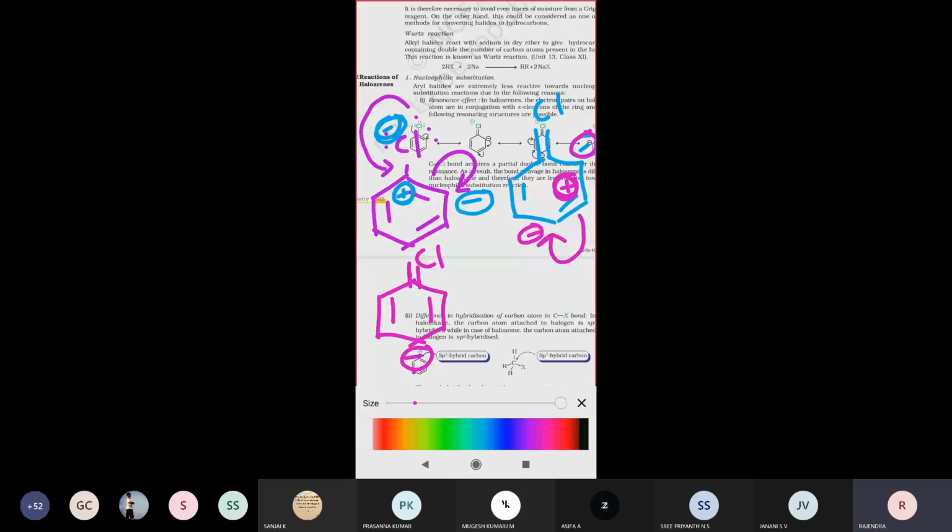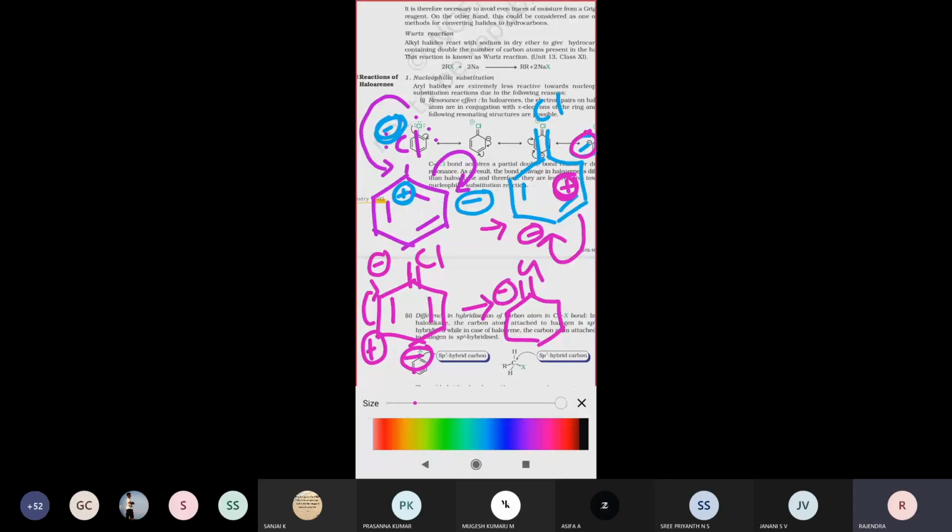Next, it again undergoes resonance. This pi electron migrates to this carbon atom, right? So this carbon atom will get a positive sign, and here a minus sign. Therefore, double bond Cl, and here a minus sign will be there.